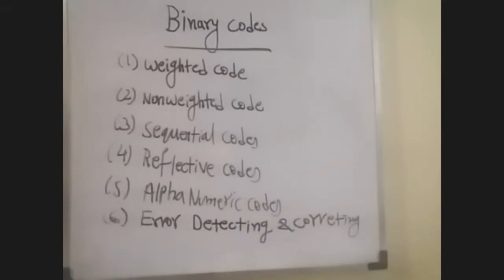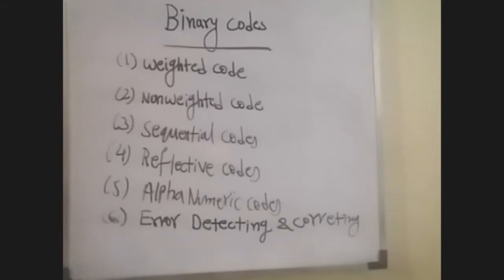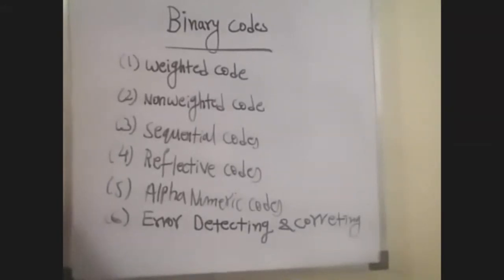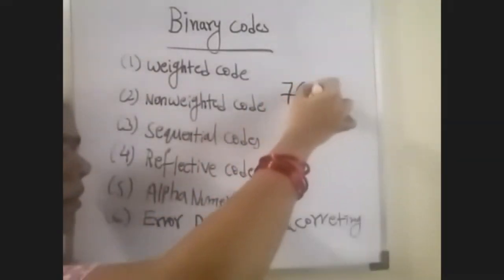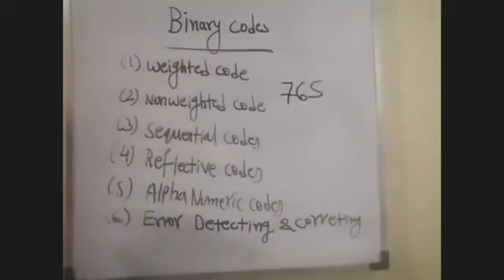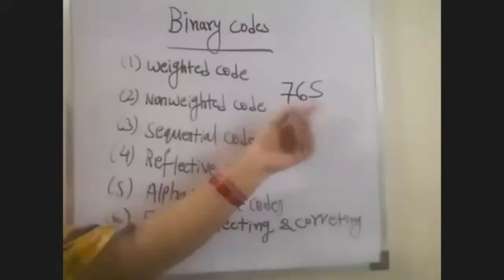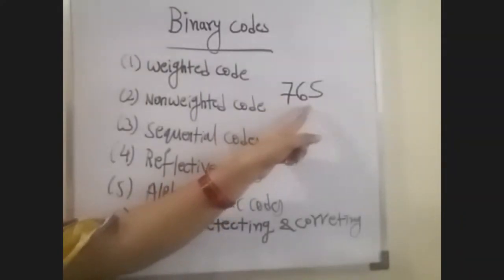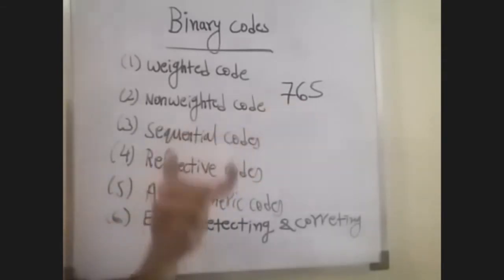What is a weighted code? In a weighted code, each digit position of the number represents a specific weight.